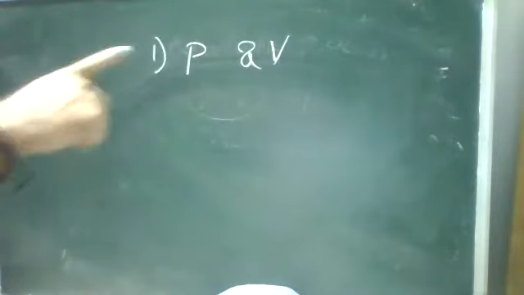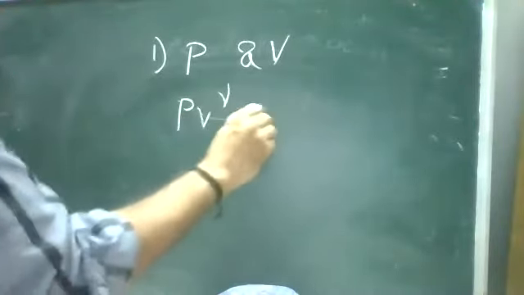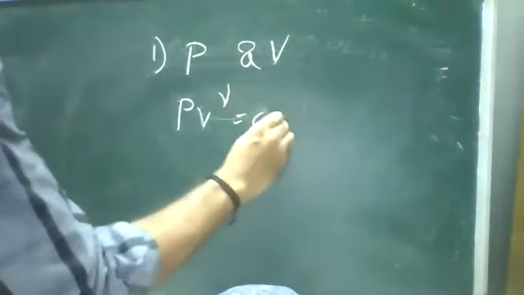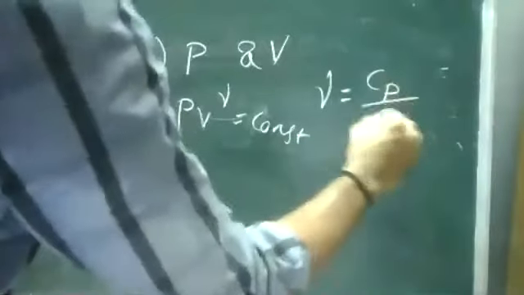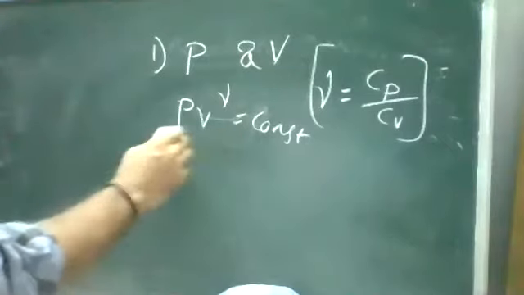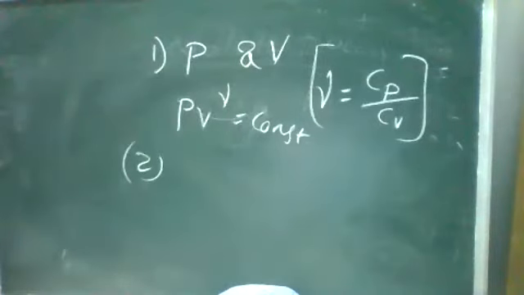The relation between pressure and volume is P V power gamma is equal to K. K is a constant, and gamma is the specific heat ratio. Gamma is equal to Cp by Cv, where Cp is at constant pressure and Cv is at constant volume. So P V power gamma is constant. It is the relation for pressure and volume.